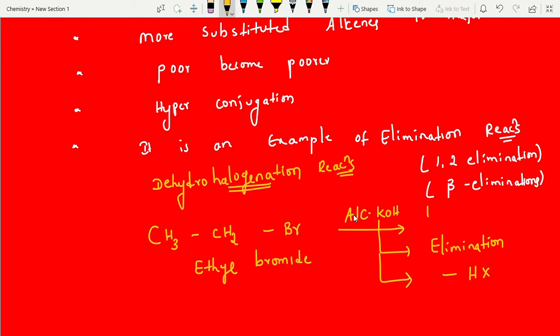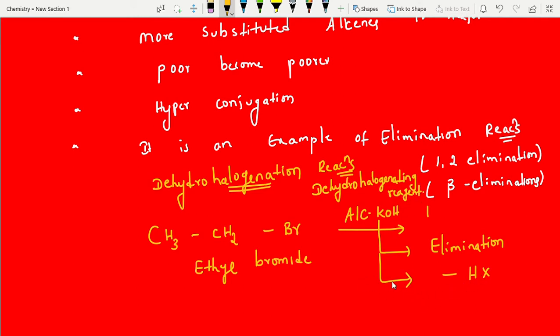What is the suitable reagent? Alcoholic KOH. This we call a dehydrohalogenating reagent.